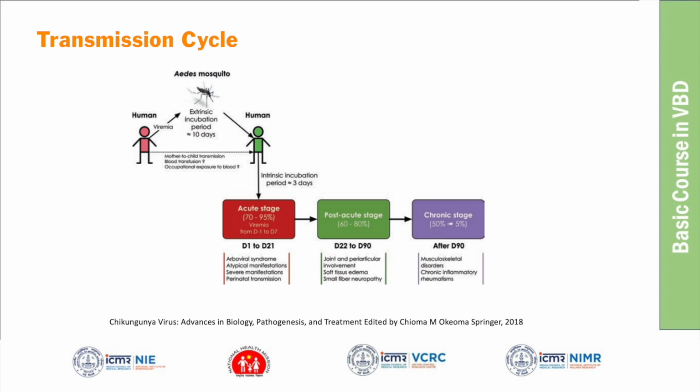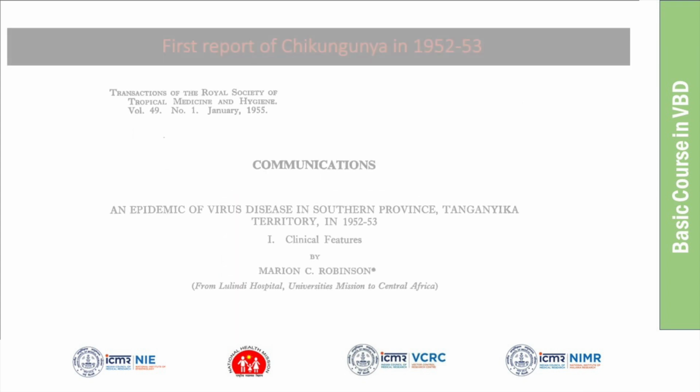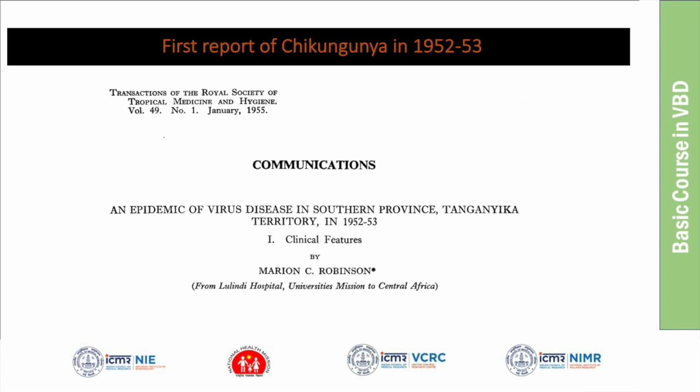Yes, audible. So in the chronic stage, that is after 90 days, they can have chronic joint problems. So this is the transmission cycle. And you can see the first report, how it was reported in 1952 to 53. This is the first publication reporting the new virus in Tanzania, chikungunya.